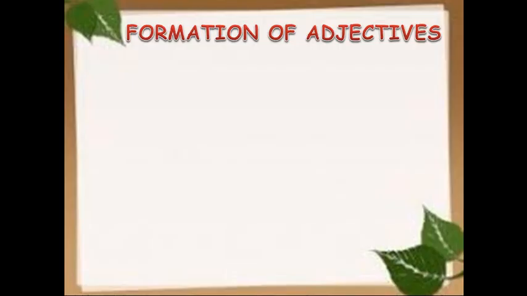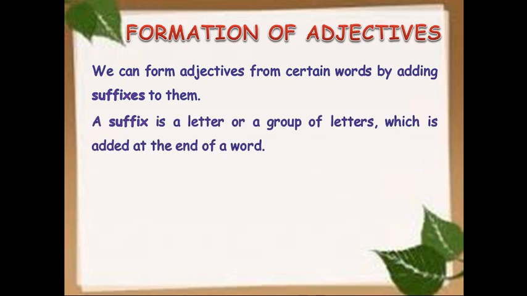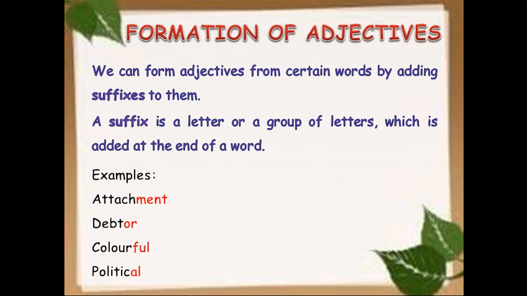Formation of adjectives. We can form adjectives from certain words by adding suffixes to them. A suffix is a letter or a group of letters which is added at the end of a word. Attachment, debtor, colorful, political.